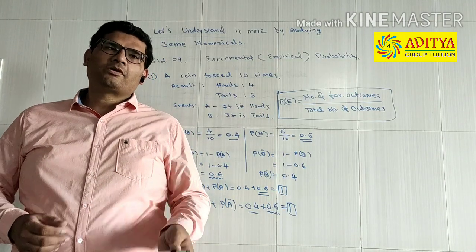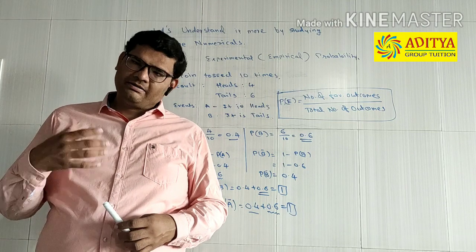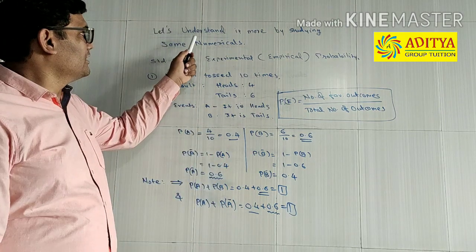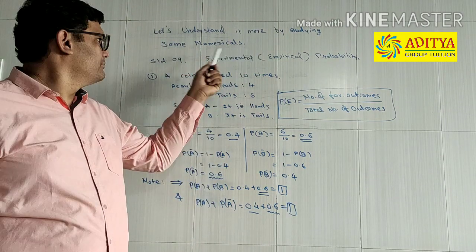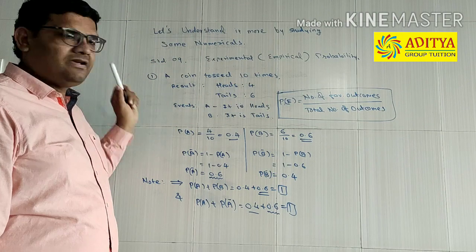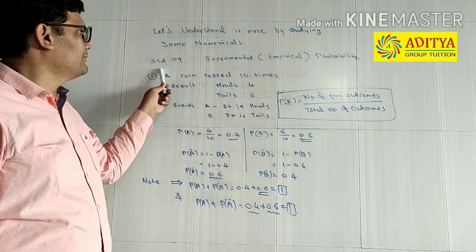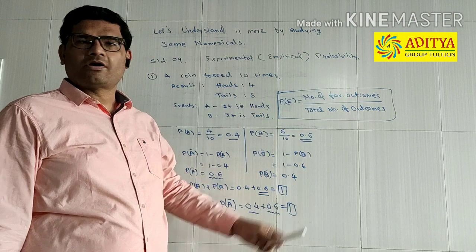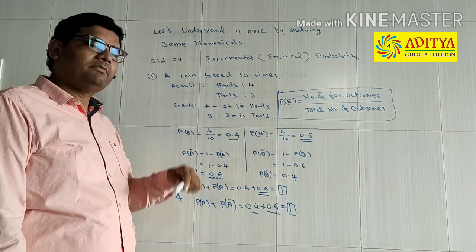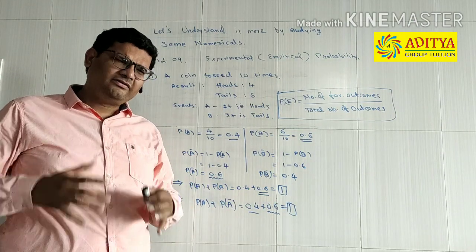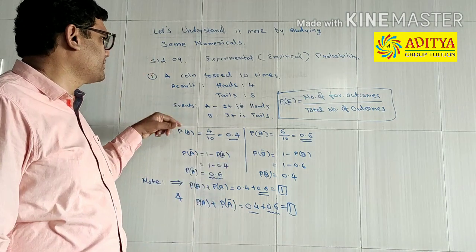Let us understand this probability theory in a better way just by using some numericals. We have studied in 9th standard about the experimental or the empirical probability, where the experiment is performed and results are given. On the basis of these results, we need to find out the probability.